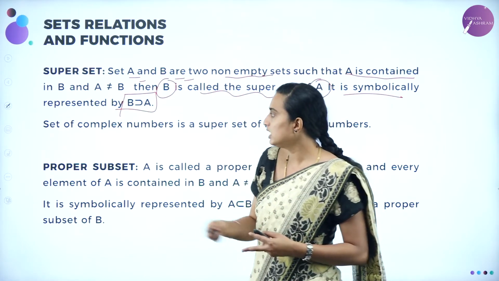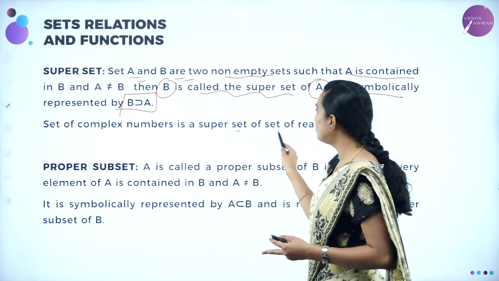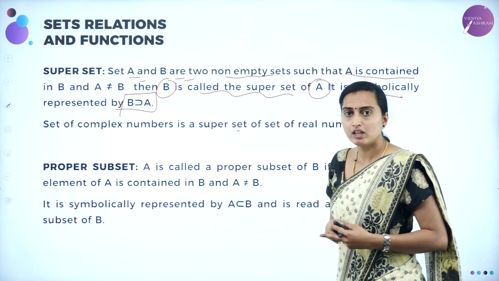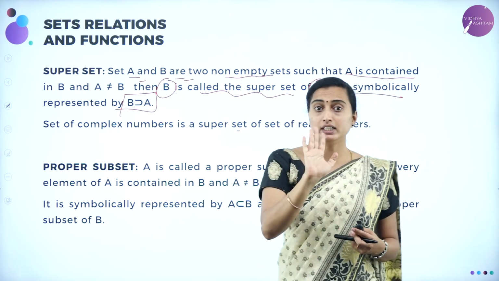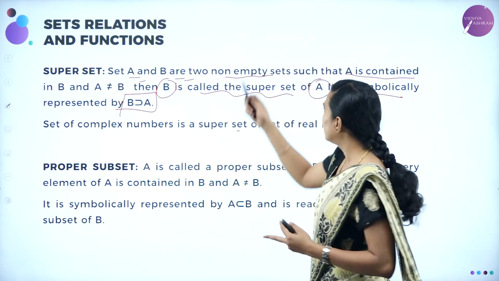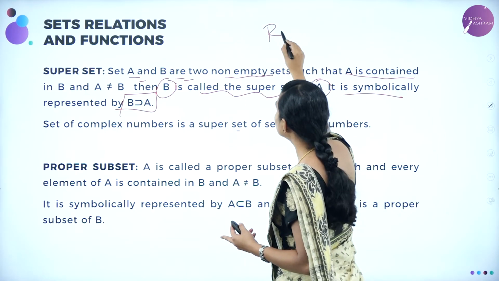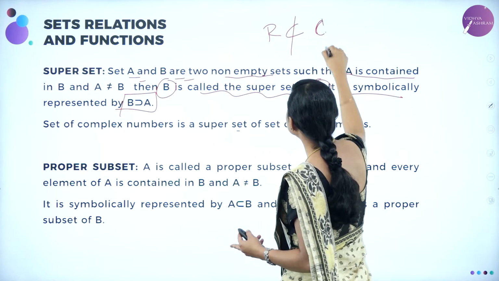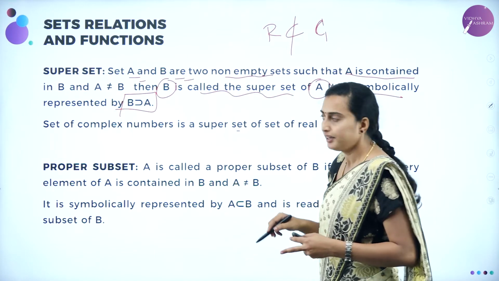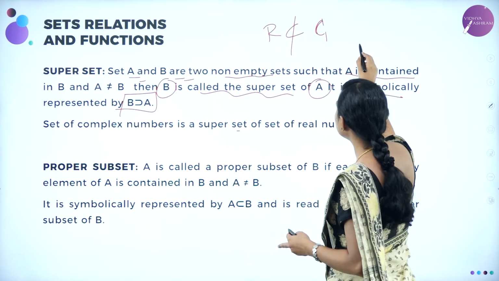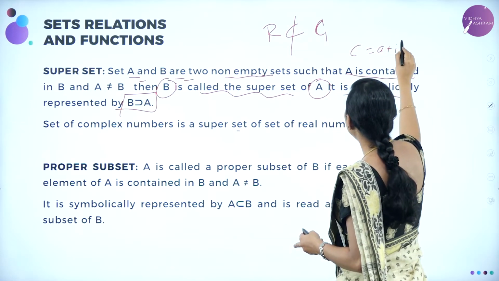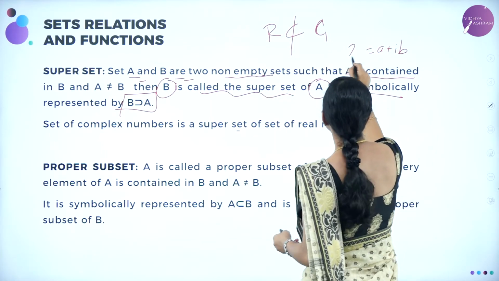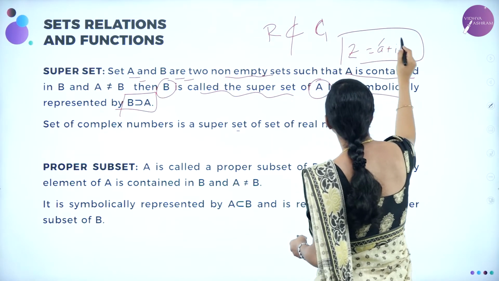For example, the set of complex numbers is a superset of real numbers. Why? Real numbers do not include complex numbers. A complex number is represented as Z is equal to A plus iB. What are A and B?